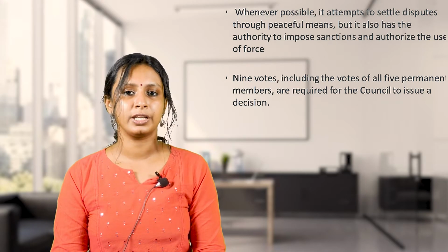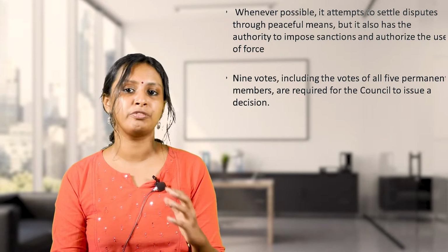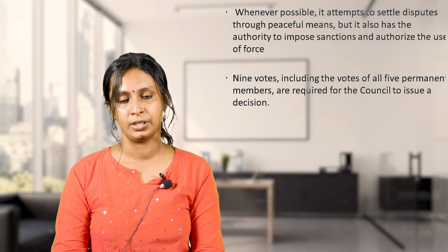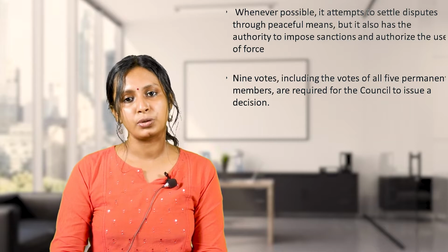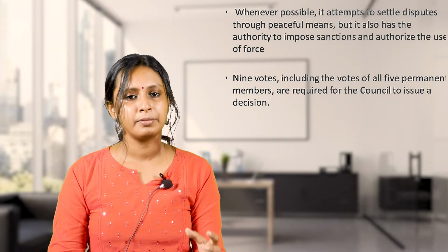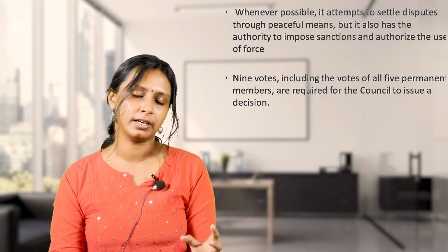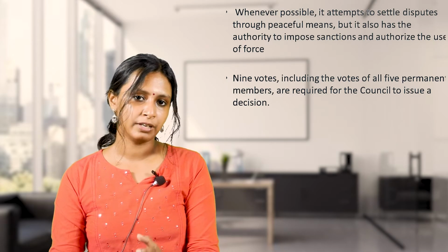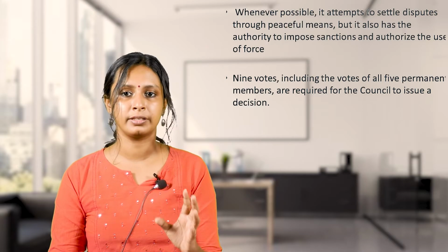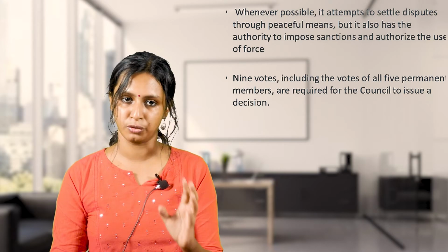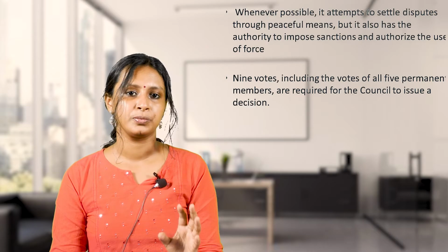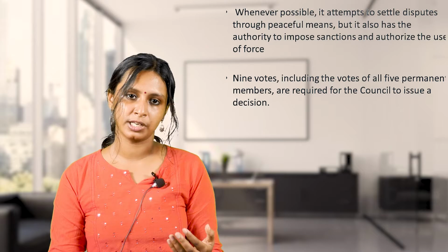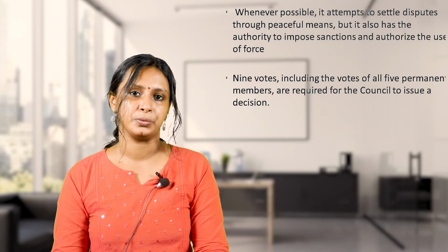And 9 votes, including the votes of all 5 permanent members, are required for the council to issue a decision. So if the council wants to issue a decision, the assent of 9 countries is essential. Among the 9 votes, all 5 permanent countries should give assent for the particular issue, and the remaining 4 countries in the Security Council should give assent for the issue.